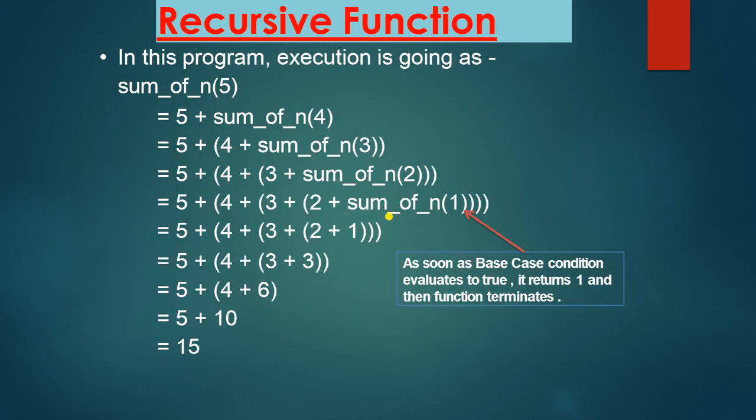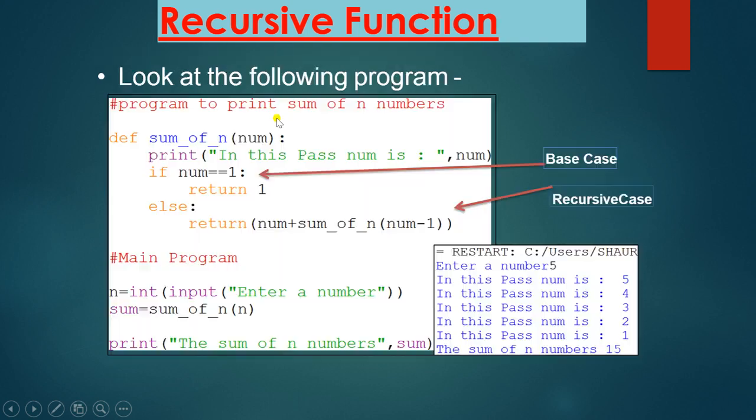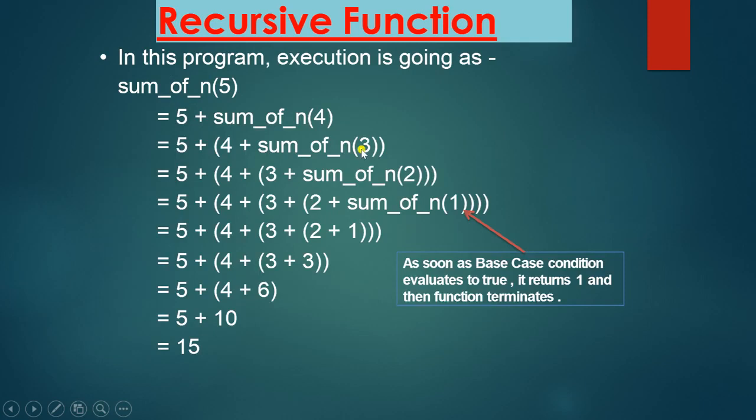Now in this code, the function first takes the value 5 plus, now decrease the value. Here you can see the value of num is decreased. So the sum of n will become 4 now. Now 5 plus 4, again the value of n is decreased, so it will become 3. Now again 5 plus 4 plus 3. Now 2 will come. Now sum of n is 1. As soon as this base condition evaluates to true, it returns 1 and the function gets terminated.